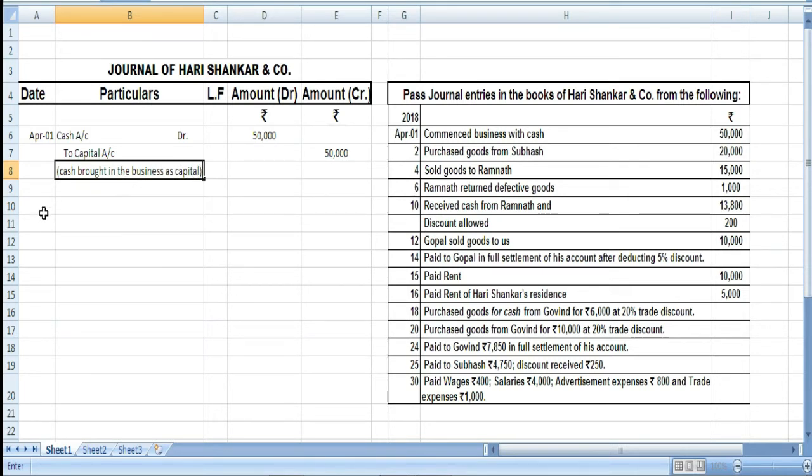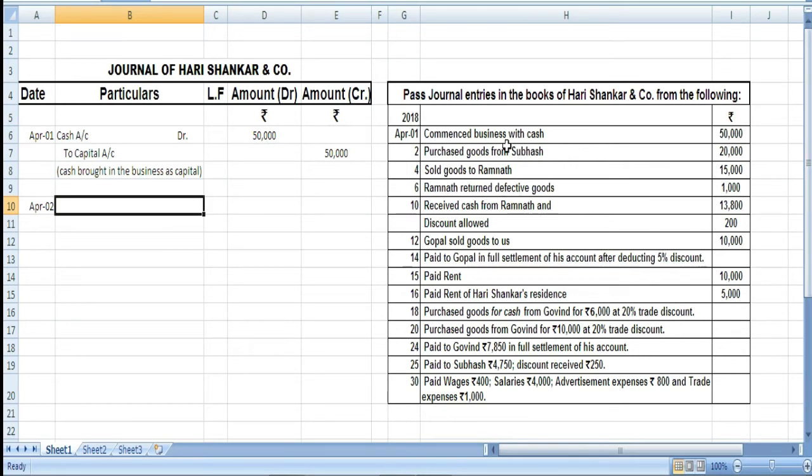Then we have April 2. So on April 2, purchase goods from Subhash. Now whenever purchase word is there and goods word is there, we will not write goods, we will write purchase, because these goods are purchased for resale or selling purpose, and here there is no word cash.